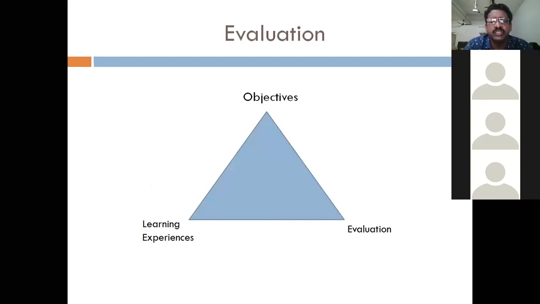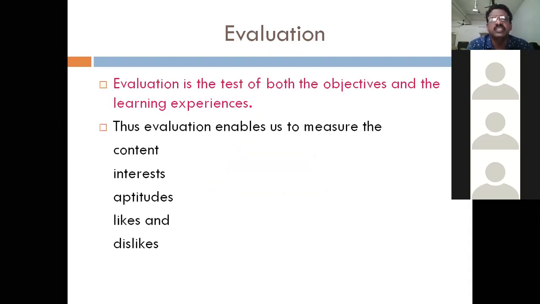See, one diagram you can find here. Take screenshots, all of you. The evaluation diagram is there. Evaluation includes objectives, learning experiences, and evaluation. Objectives and learning experiences are involved in the evaluation. This is the diagram. Now, evaluation is the test of both objectives and the learning experiences.